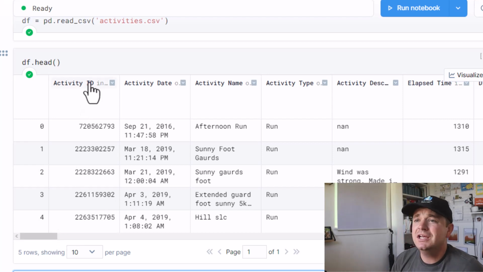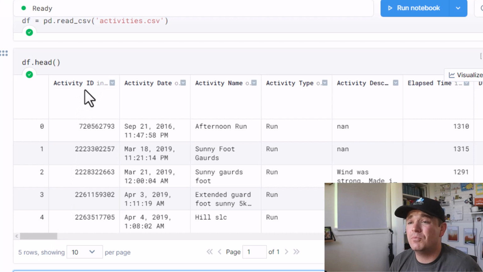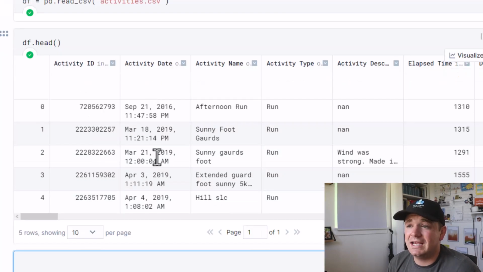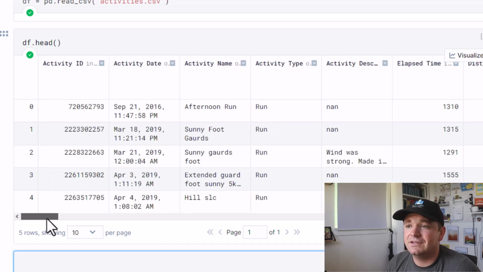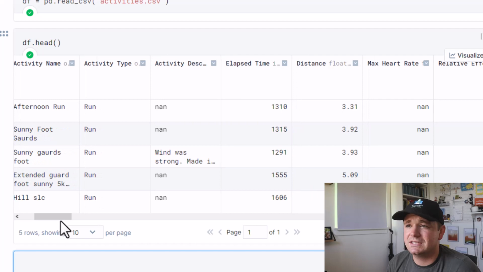So for example, activity ID, we can probably hope that that would be unique. Activity date, obviously nothing before I was born, and nothing in the future would probably be pretty important. Activity name, I'm not sure what expectations. The type, there's only run, hike, bike, so maybe there's a limited set here. Elapsed time, probably nothing bigger than 6 hours. I did run a marathon. It did take me like 6 hours.